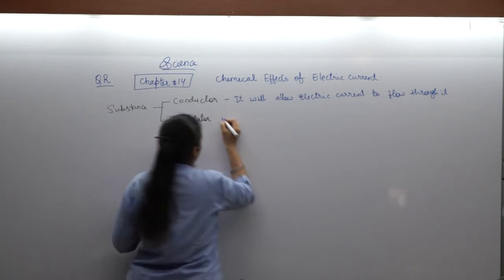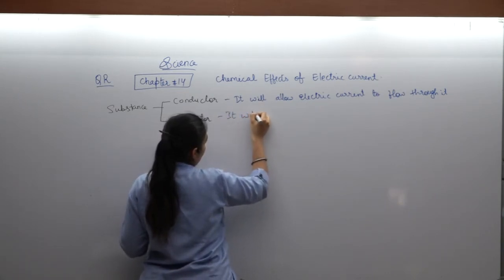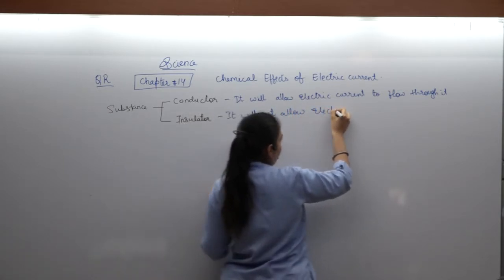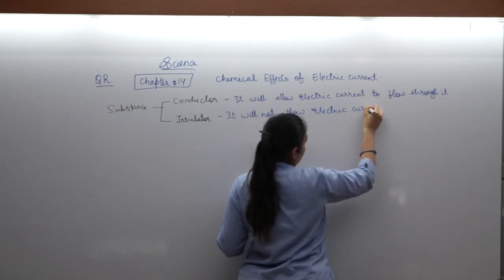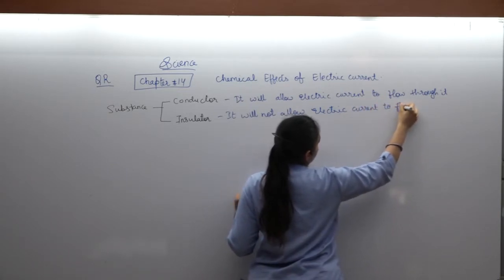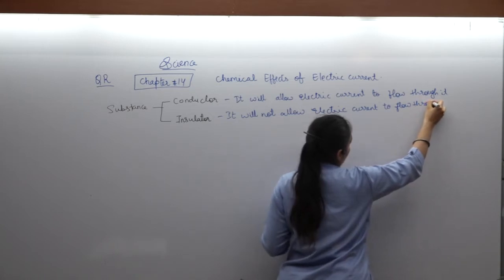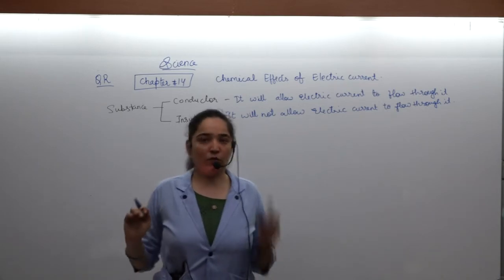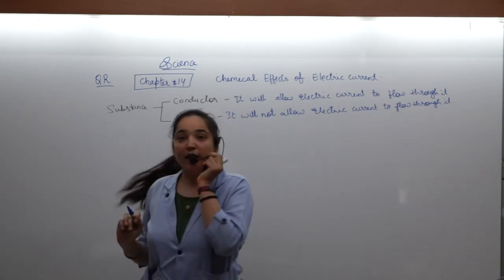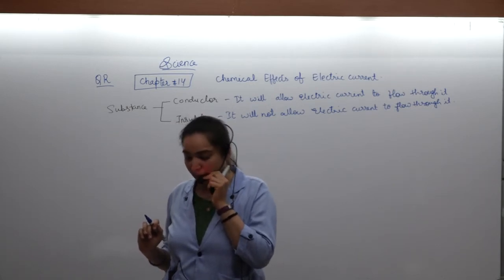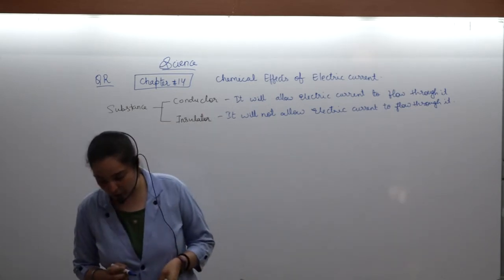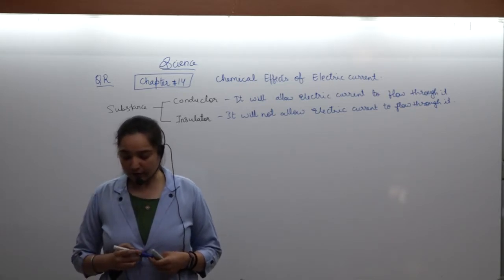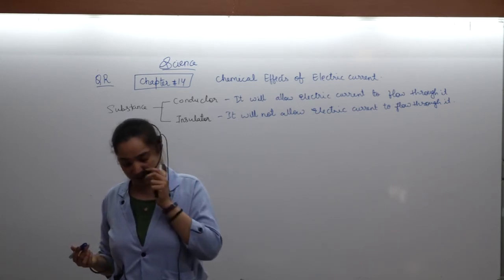An insulator will not allow electric current to flow through it. So, if it is allowing electric current to flow through it, then it is conductor. If it is not allowing, then it is insulator. Some substances allow electric current to pass through them, but in a very rare amount, and they are insulators. That is, they are poor conductors of electricity.